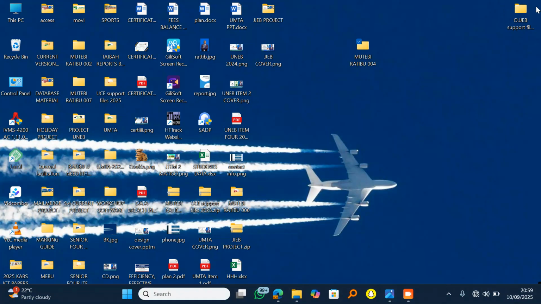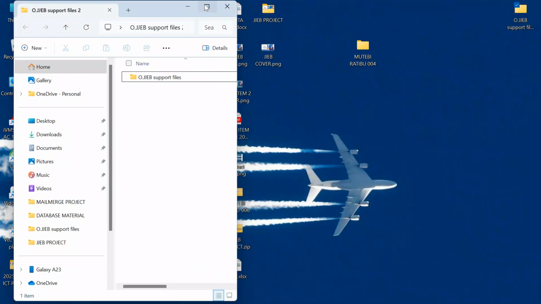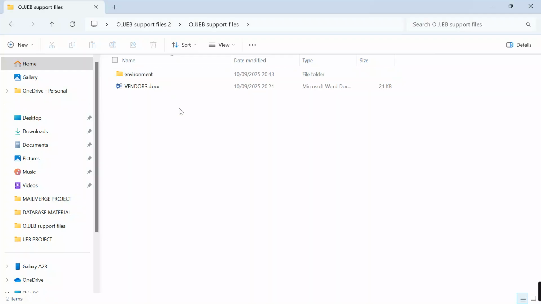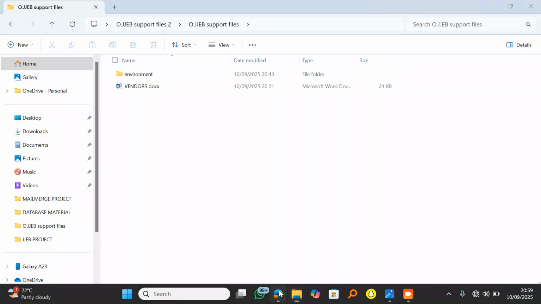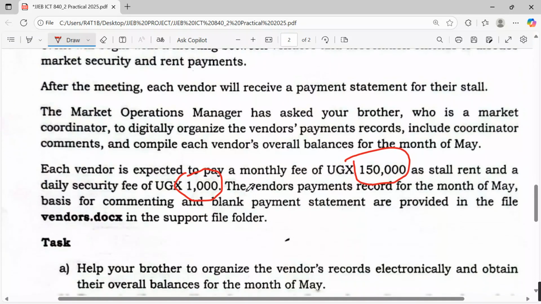Now, after doing that, I will take a walk through into the support material. Remember the question paper here is telling us that the vendors' payment record of the month of May, basis for commenting and blank payment statements are provided in the file vendors.docx.